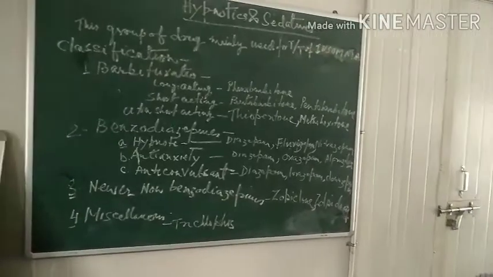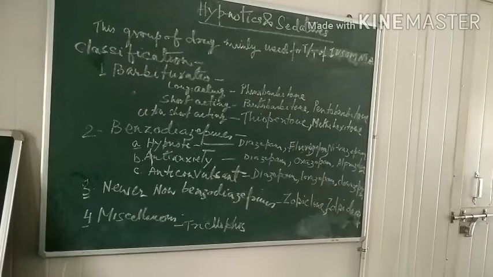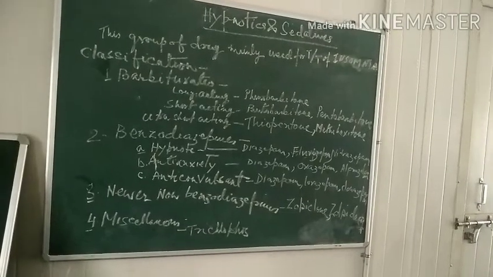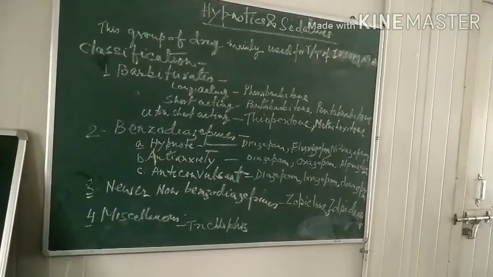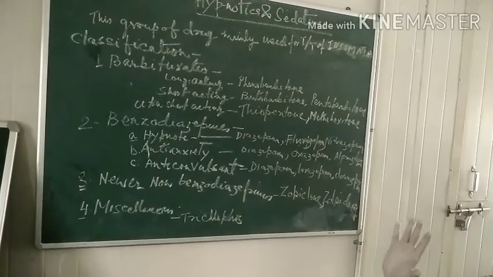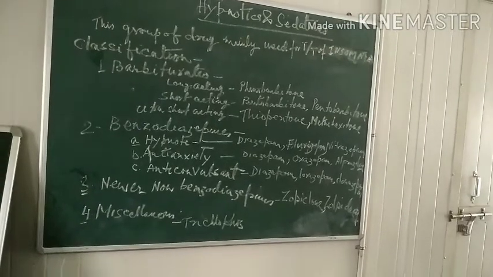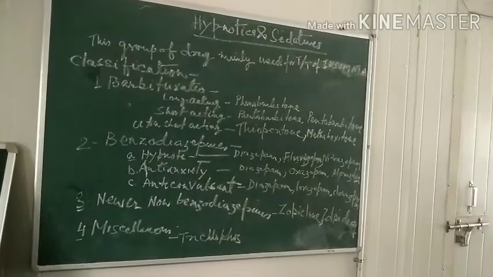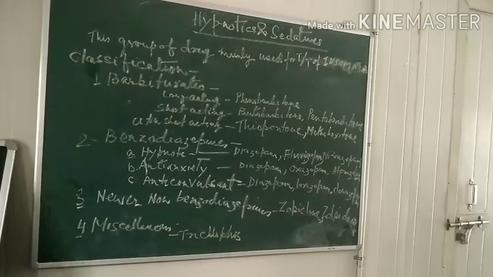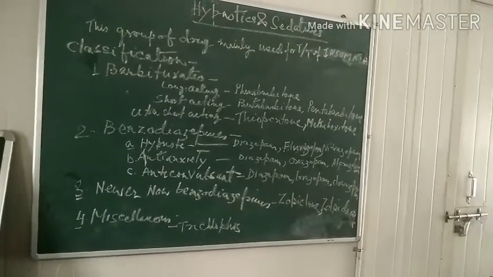Now you can see in all these three, hypnotics, anti-anxiety and anticonvulsant, diazepam is there. So blindly at least you should remember the diazepam, which you can use as a hypnotic, as an anti-anxiety, as well as an anticonvulsant. The other drugs you should remember specifically.